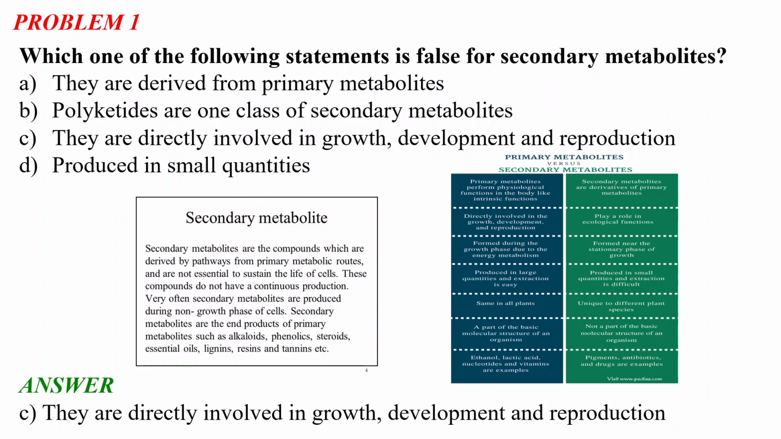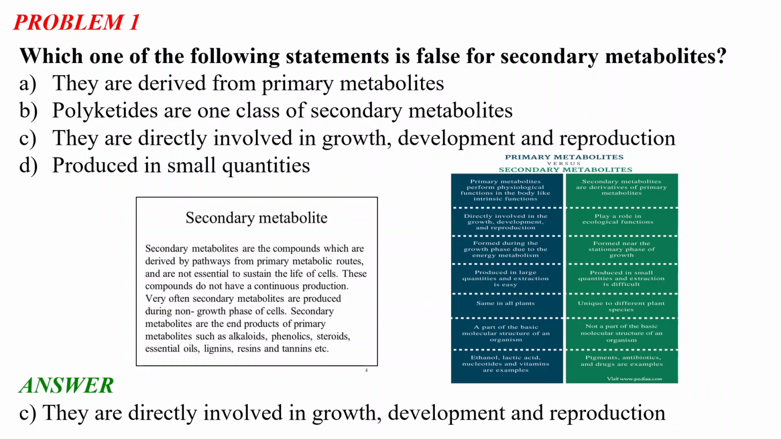The primary metabolites are the same in all plants, while secondary metabolites are different in different plant species. A primary metabolite is part of the basic molecular structure of an organism, but secondary metabolites are not. Ethanol, lactic acid, nucleotides or vitamins are examples of primary metabolites, and pigments, antibiotics and drugs are examples of secondary metabolites.